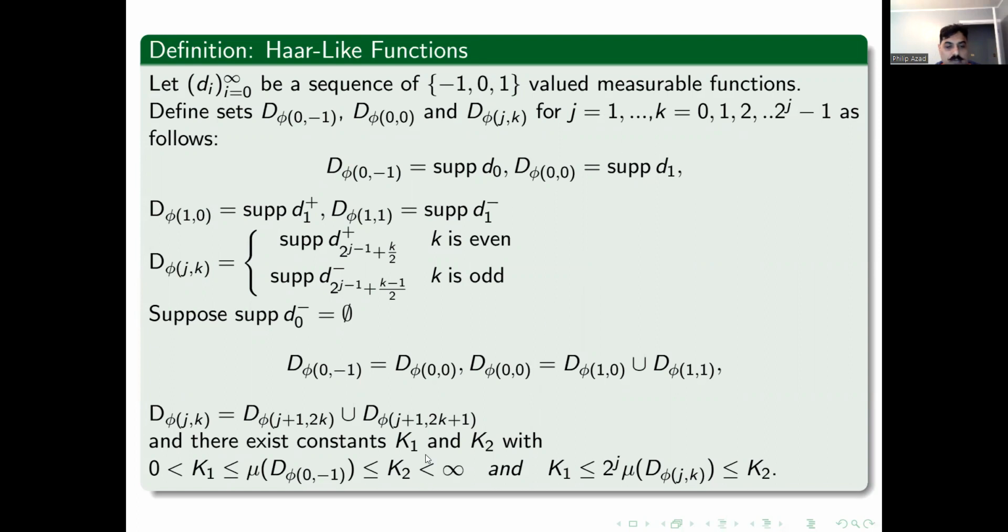In our case, k_1 and k_2 are 1, so these are just like Haar functions. The only difference, and this is the important difference, is that Haar functions are defined on dyadic subintervals, but that's not true for Haar-like functions. They could be defined on any set of positive measure.